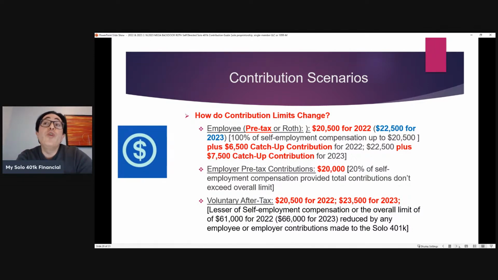For 2023, they're going to be able to contribute 100% of their self-employment compensation, dollar for dollar, up to $22,500, plus an additional $7,500. So now they've made $30,000 in pre-tax employee contributions. The other contribution buckets, the employer, the after-tax, doesn't change. So really what changes with that person being 50 or older is that they're able to contribute the catch-up contribution amount.